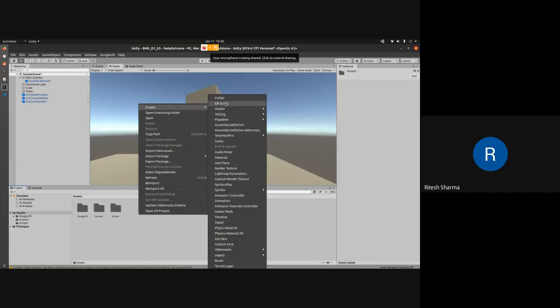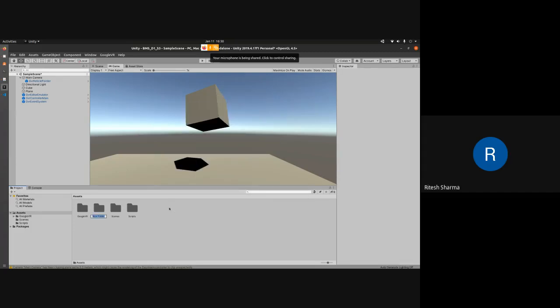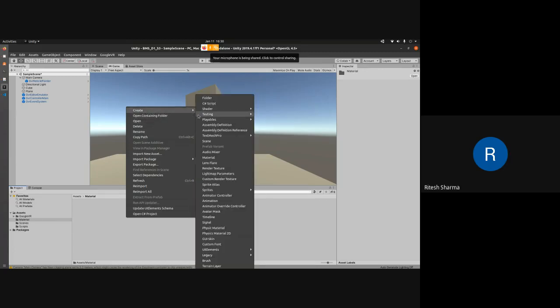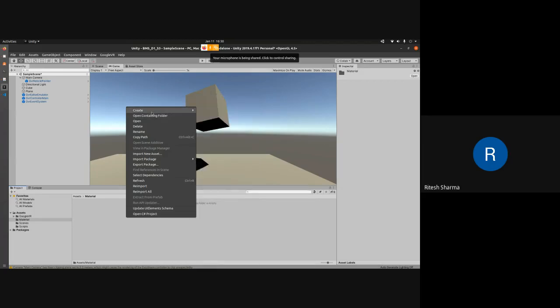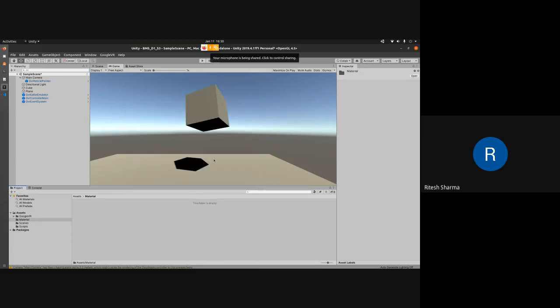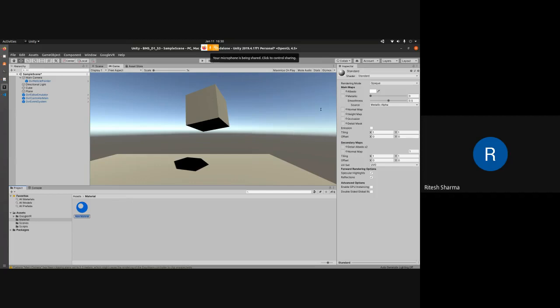So I'll create one more folder here in the assets folder itself called material. Okay, I'll go inside it. I'm creating those folders just so that everything is organized. It's not necessary to create that folder. What we want here is a material. You have that among the options in create. So if I go to material, now you will get options.